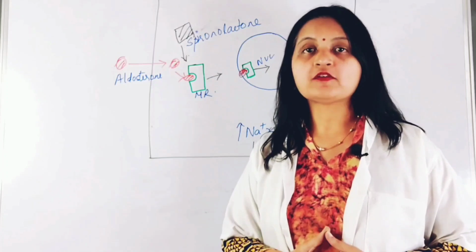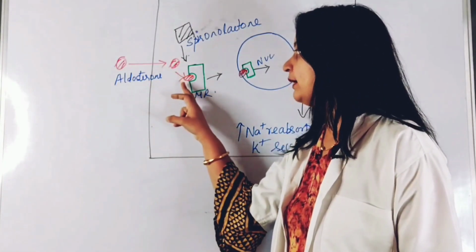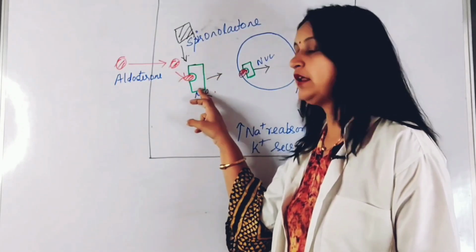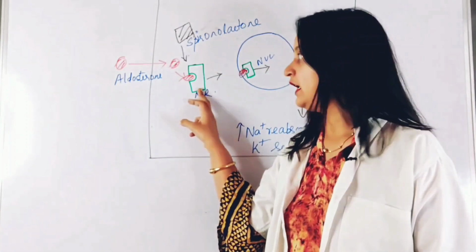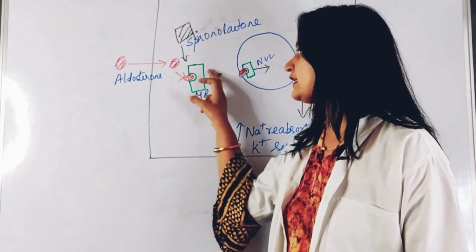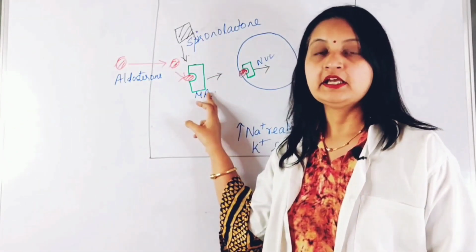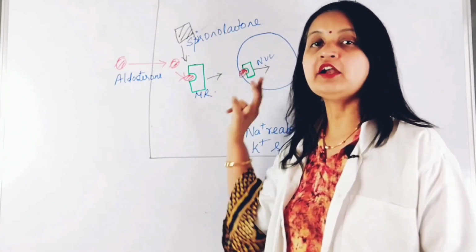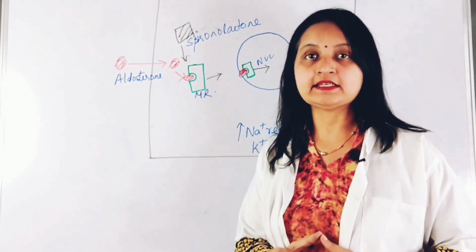So let's see how spironolactone acts. Aldosterone enters the renal epithelial cell and binds to the mineralocorticoid receptor, which is present in the cytoplasm of the epithelial cell, and forms the aldosterone-mineralocorticoid receptor complex. The complex then translocates into the nucleus and undergoes transcription, translation and protein synthesis.